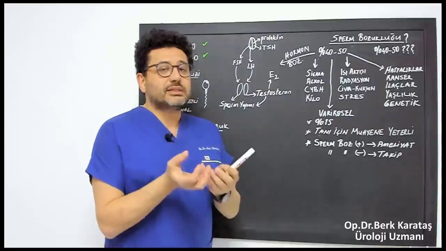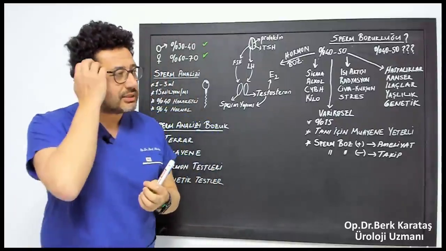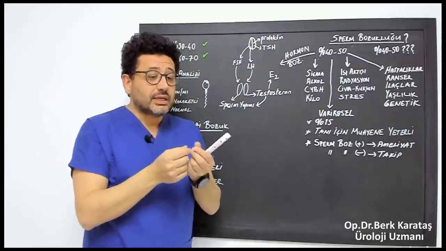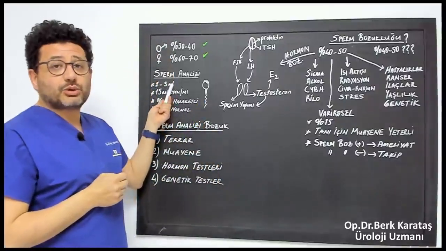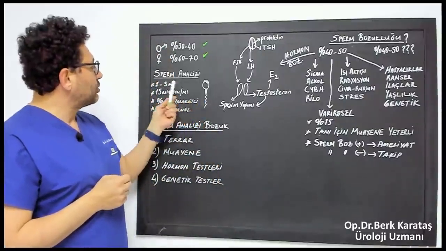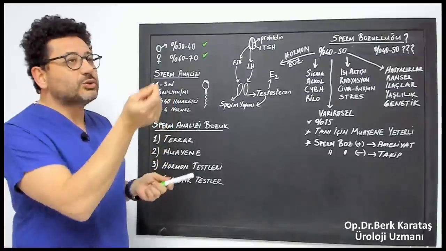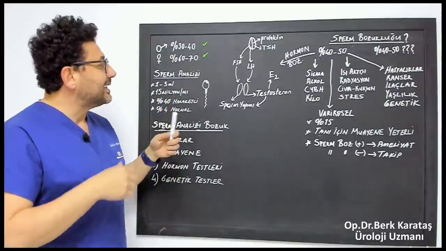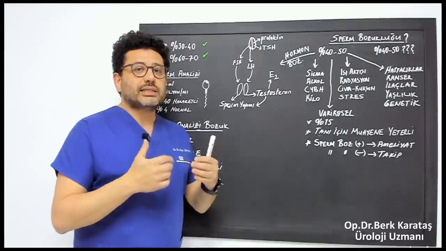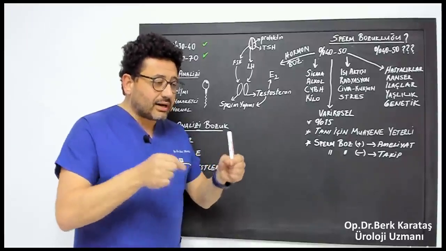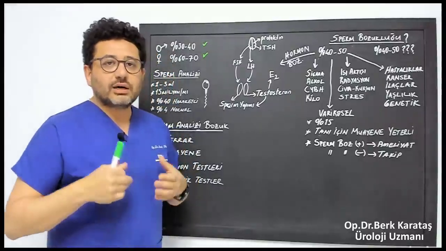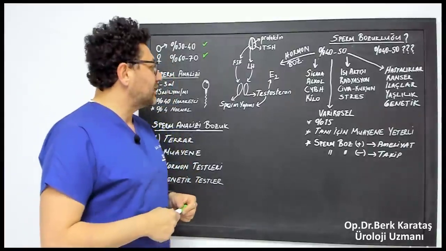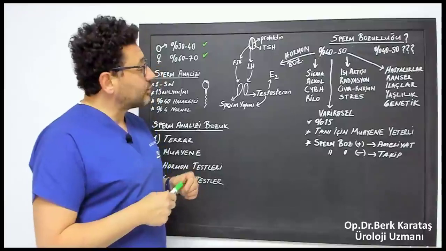In fact, our goal in the examination is to see if there are testicles, and if there are, what is the condition of the sperm ducts? For example, if no liquid comes out, there is no sperm. At the same time, if 0.3 milliliters of liquid comes out, there may be a blockage in the ducts. Why? There is a canal in both testicles that extends to the tip of the penis, that is, to the outside. Through that channel, the sperm go out. Those ducts can get clogged.